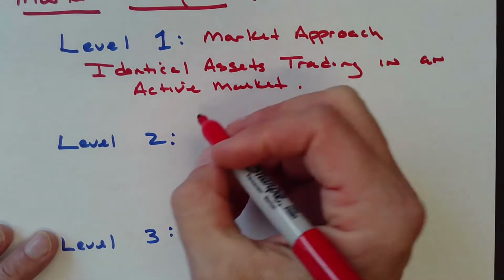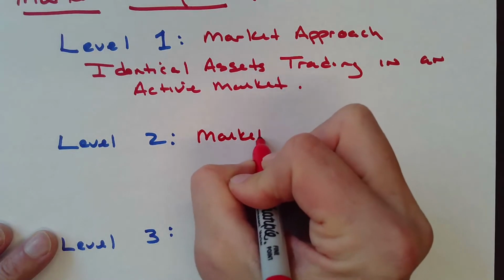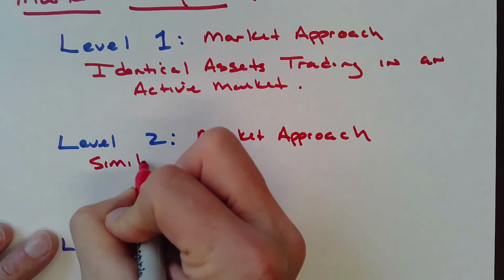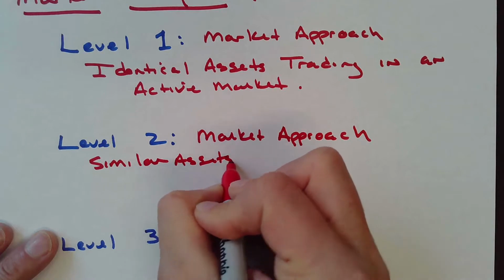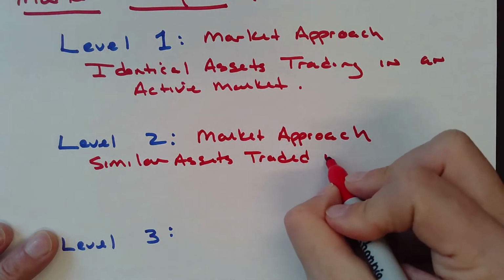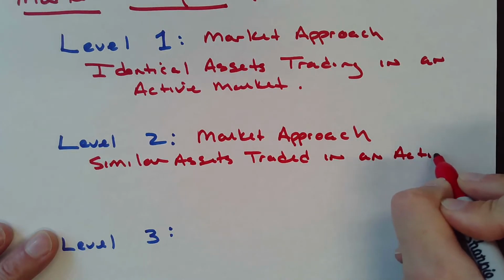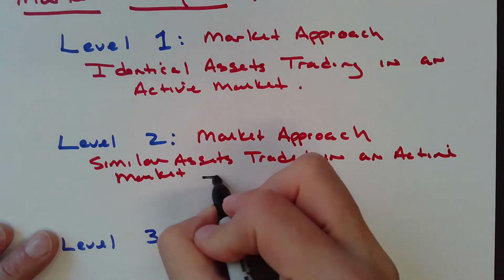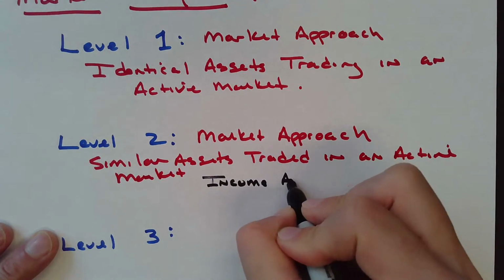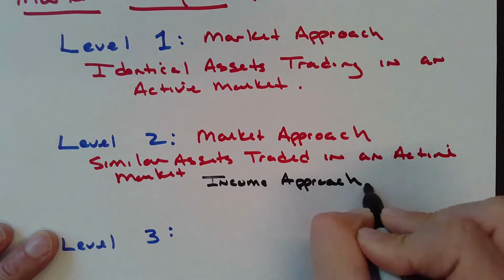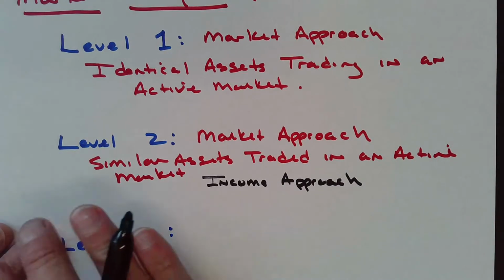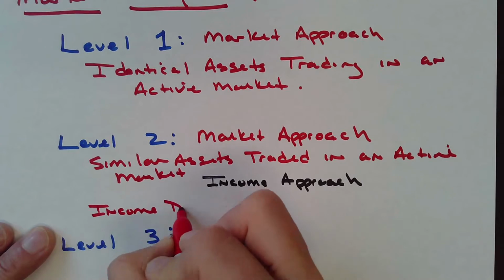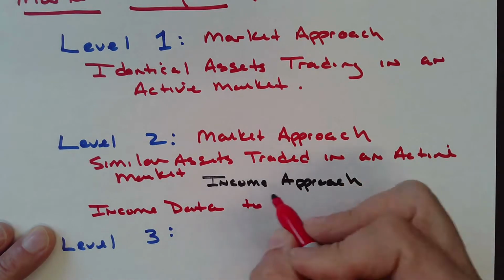A level 2 is, I can either use a market approach, where I'm looking at similar assets traded in an active market, or I can use an income approach, where I'm using income data to value the asset.